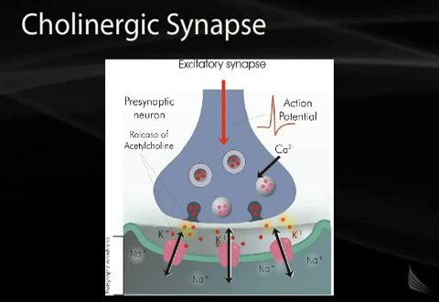Again, in myasthenia gravis, in which antibodies are attacking the acetylcholine receptor, those acetylcholine receptors are markedly diminished. Therefore, it is difficult for this neuron to activate this muscle, which is why these patients feel weakness.